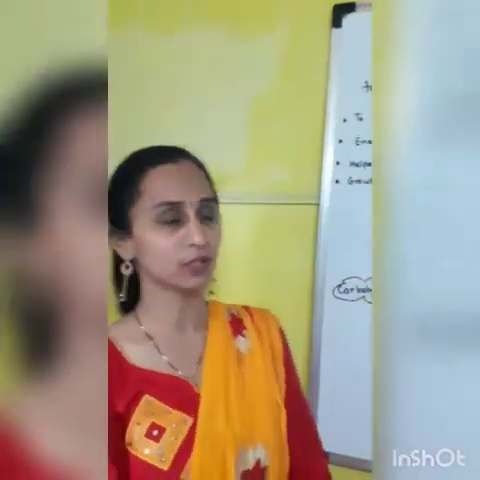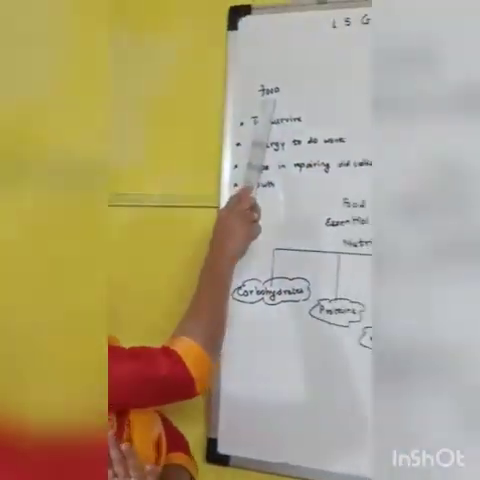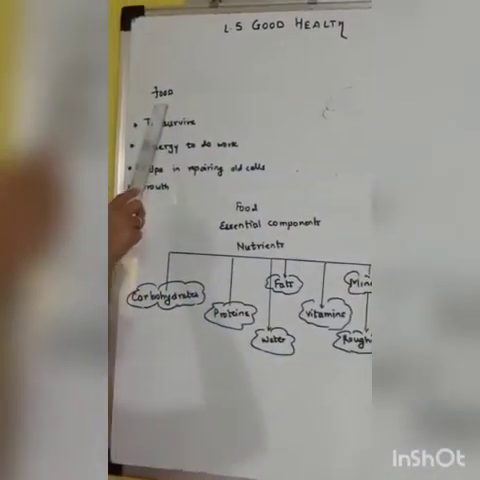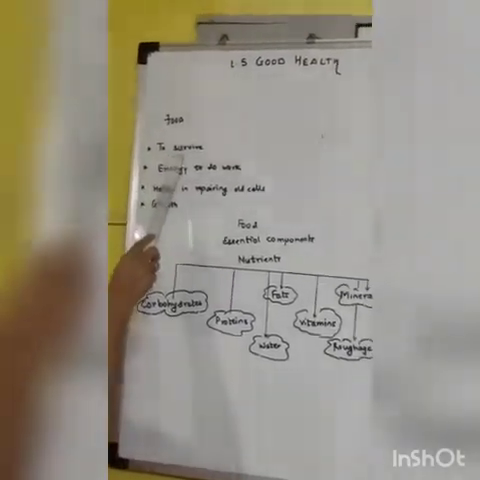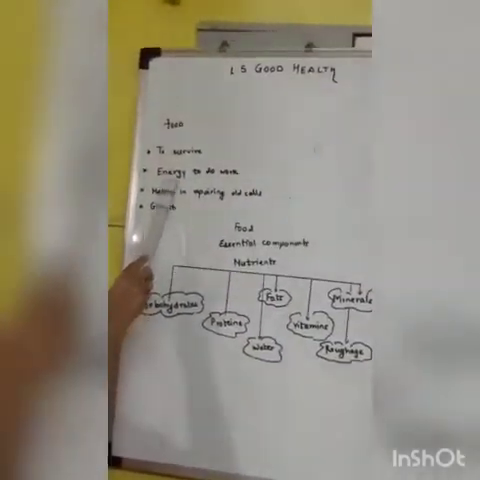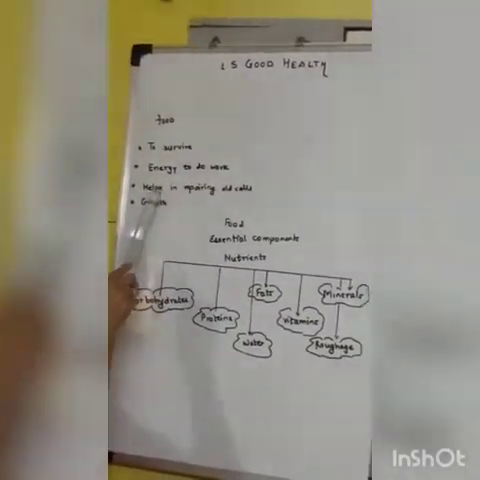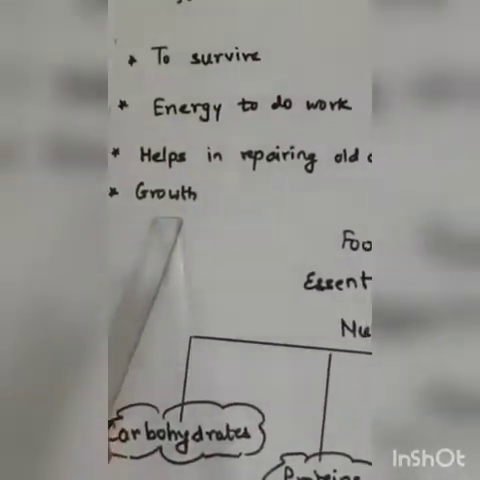So, to start with, we all know that we have food, right? So, why is food required? It is required to survive. It gives energy to do work. It helps in repairing the old cells, and yes, it helps us to grow.